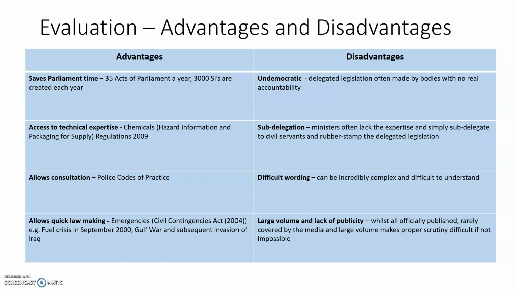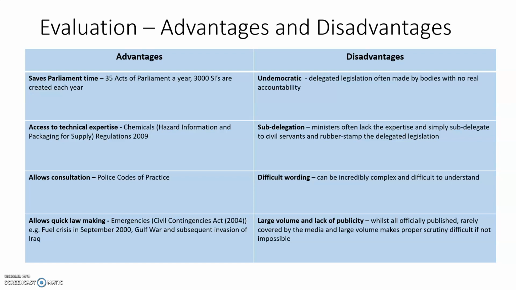Secondly, the main advantage of delegated legislation is it allows access to technical expertise. A good example there is the Chemicals (Hazard Information and Packaging for Supply) Regulations. It's highly unlikely that a majority of the MPs in Parliament had much knowledge around that to create proper law or be able to scrutinise the law properly in its creation. So they delegate it to people that do. The problem with that is quite often sub-delegation.